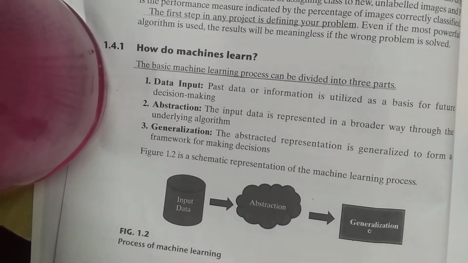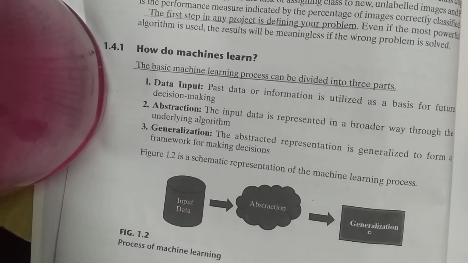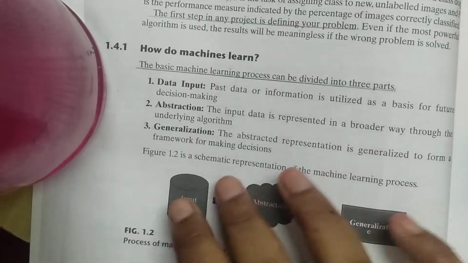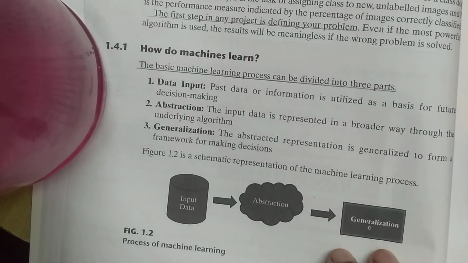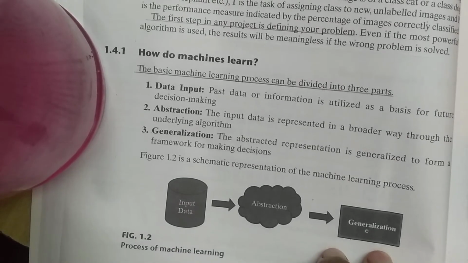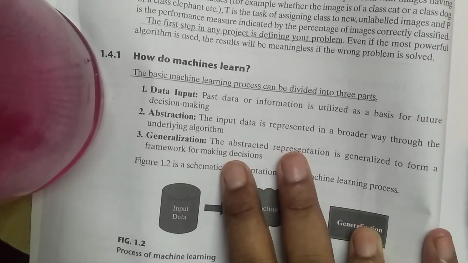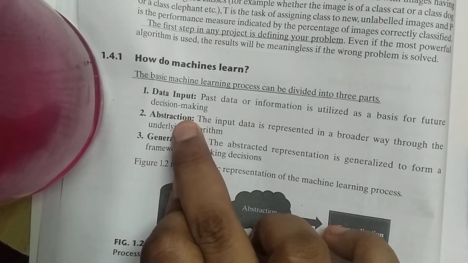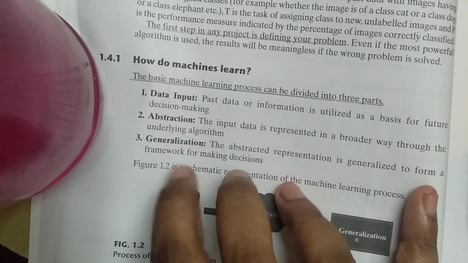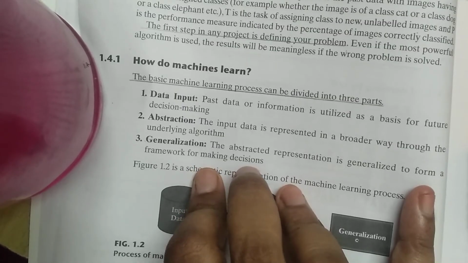Okay, the abstracted representation. First of all, the data is input, after that it is put into the abstraction phase, and after that it is generalized. Okay, so the abstracted representation is generalized. So whatever abstracted representation we get from the abstraction part, it is further generalized to form a framework for making decisions.